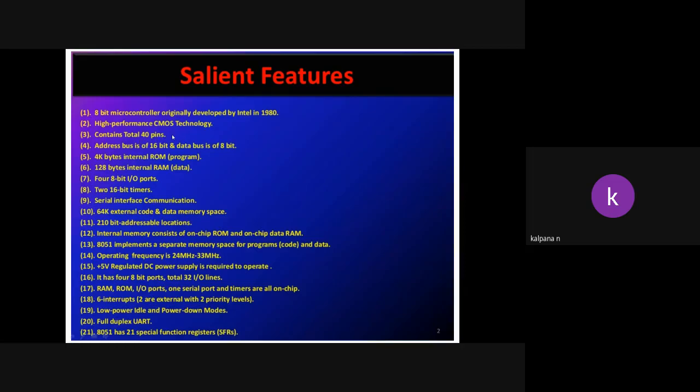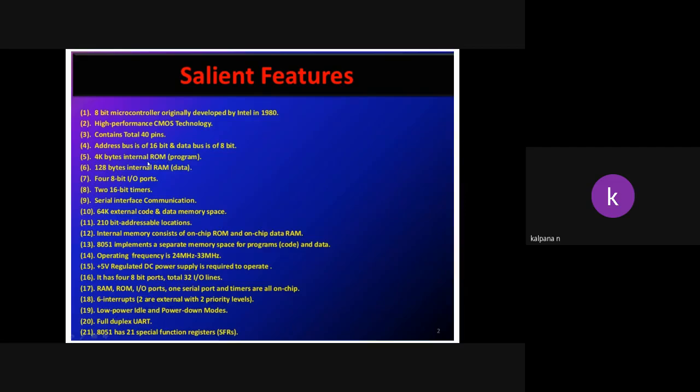One pin is used for multi-purpose. It consists of 40 pins. Next, it consists of 16 address lines and 8 data lines, which means the address bus is 16 bit, with 16 address lines, and the data bus is 8 bit, with 8 data lines.